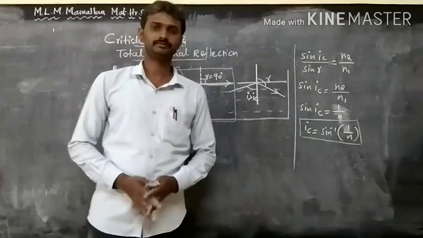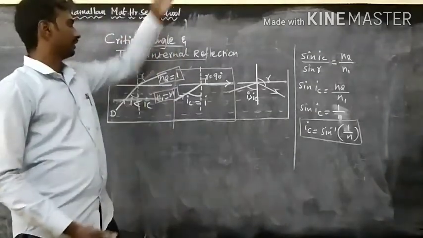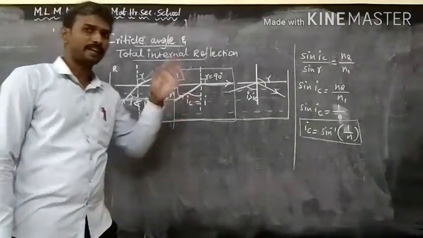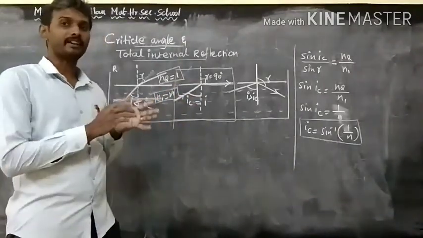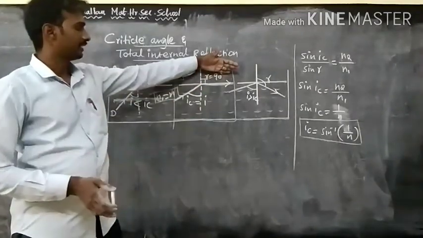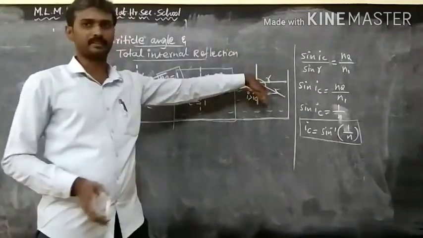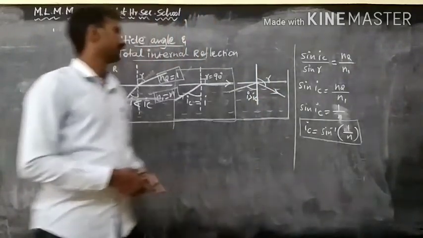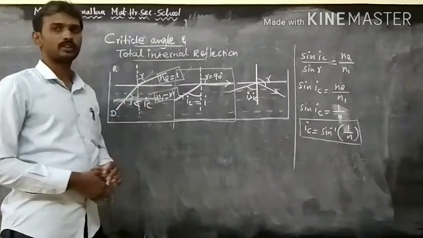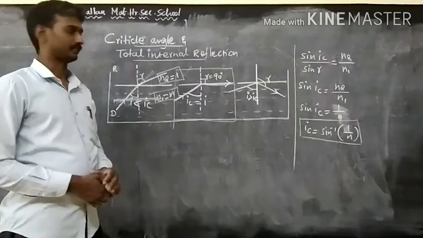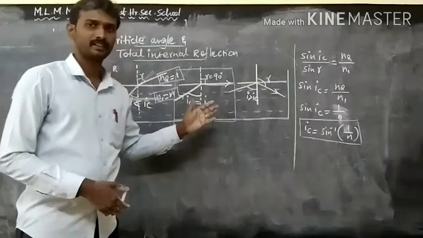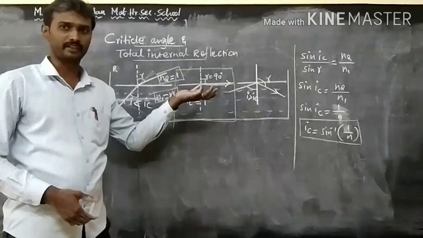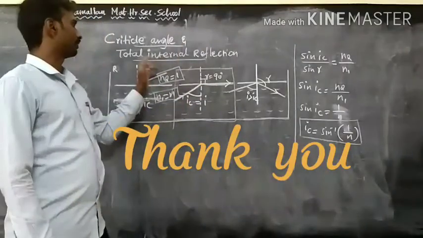Do you understand? Here the light rays undergo refraction. For the particular angle of incidence, the refracted ray totally enters the same medium. Hence the phenomenon becomes reflection. Then it is known as total internal reflection.